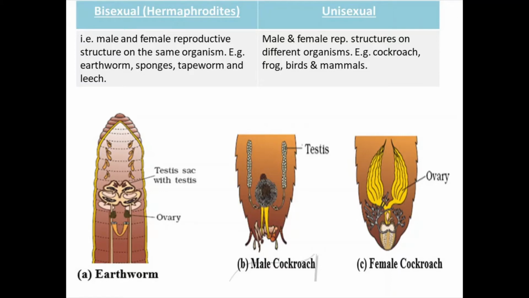These examples are from animals, but in the case of plants, bisexual organisms are called monoecious. Means in plants we use the term monoecious for a bisexual. Meaning is the same, male and female flowers are on the same plant. The examples for a monoecious plant are cucurbits and coconut.